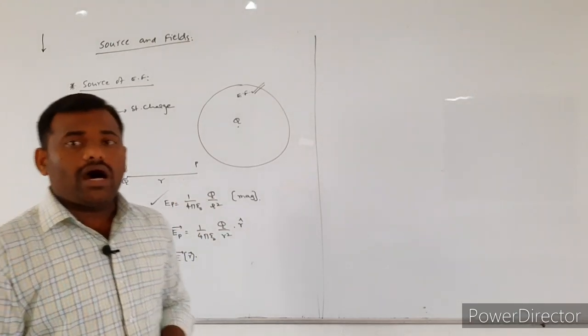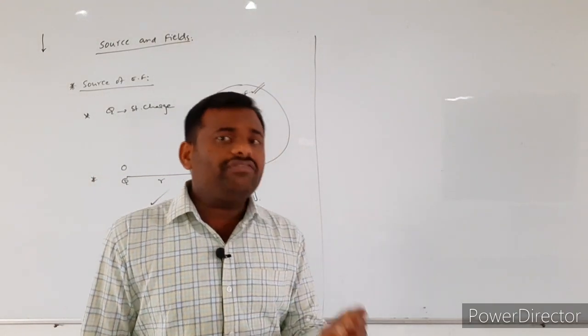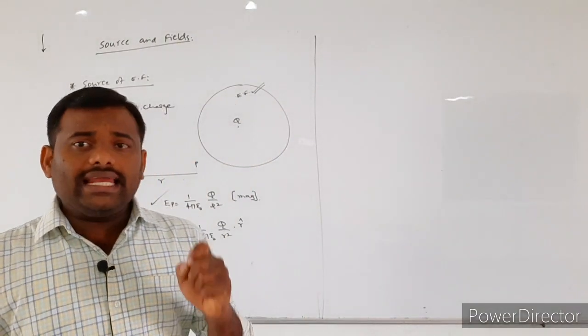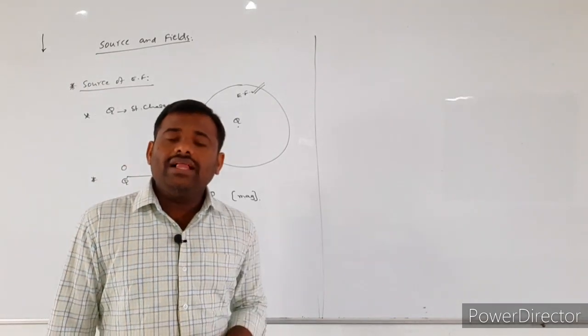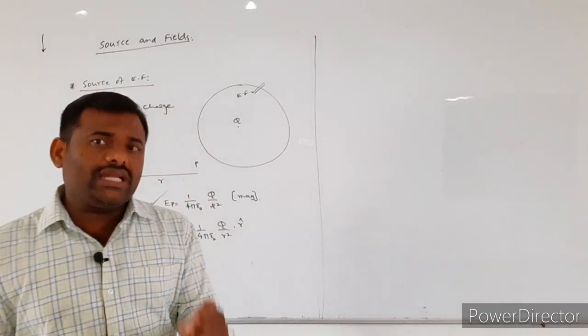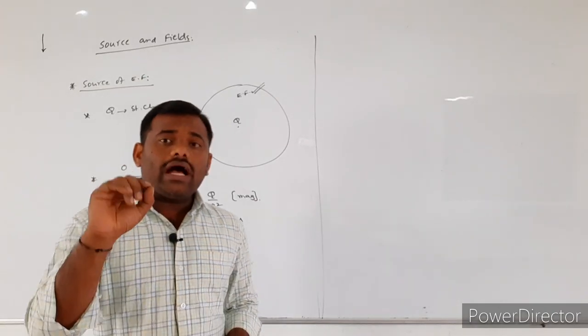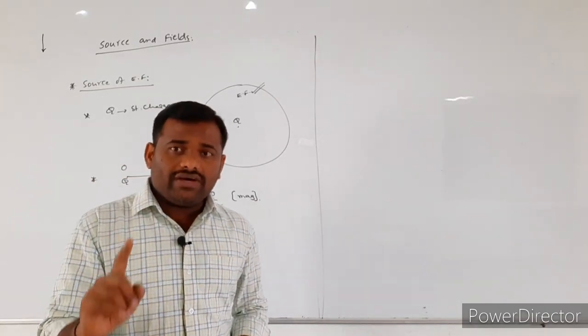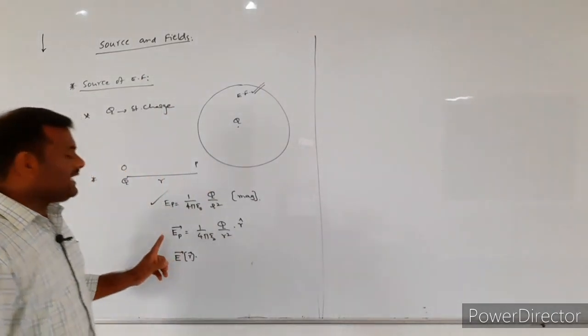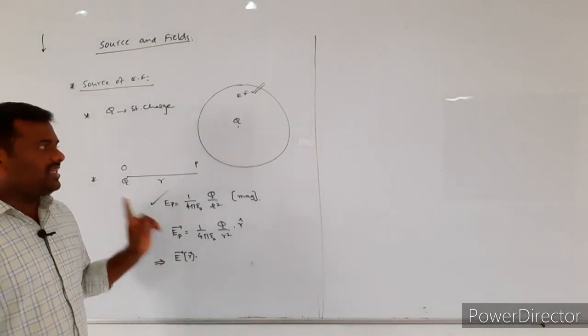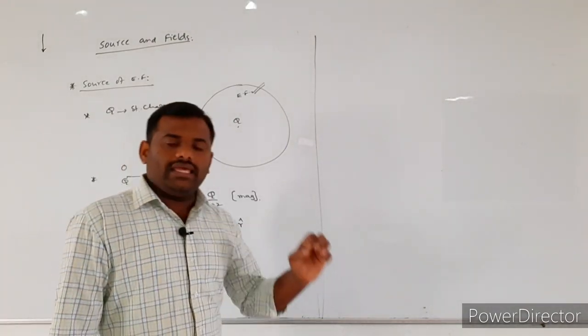E of r bar. E of r bar is nothing but the electric field is a function of position vector. That means whenever the r value changes, the electric field intensity value also changes. That is represented by E of r bar.